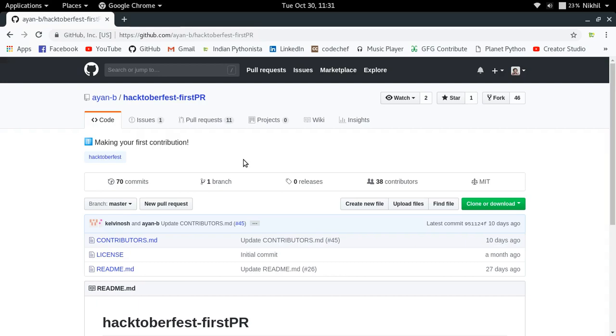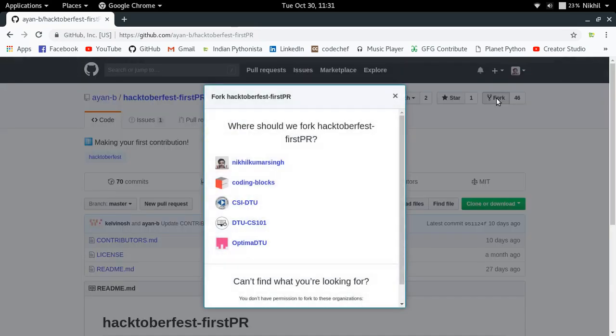Okay, so let us try to see how we can create a pull request by taking the example of this particular repository. Consider that this is a project and you want to contribute to it. Then how do you contribute, right? So that is what we're going to see. So the first thing that you have to do is you have to fork the repo. By forking this, you are going to create your own copy of this repo.